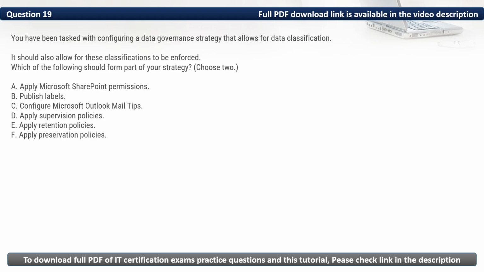Here in this question, we are configuring a data governance strategy that allows for data classification and also allows for these classifications to be enforced. Based on this, the options that should be part of our strategy are publish labels and apply retention policies. Thus, the correct options are B and E.